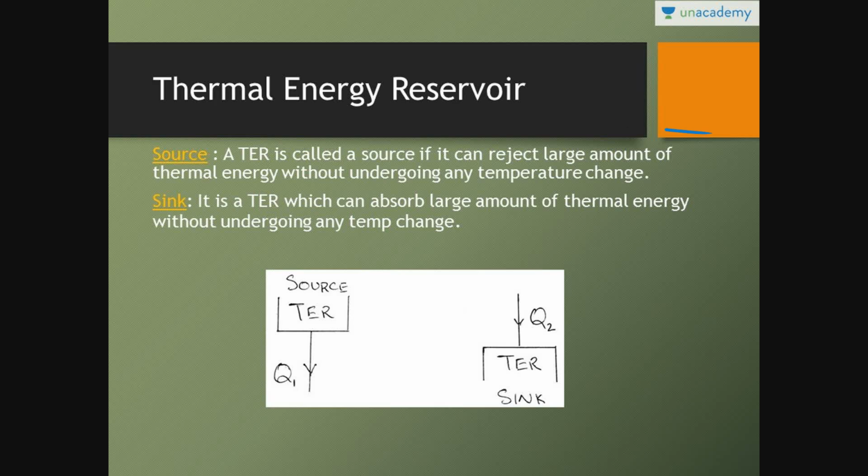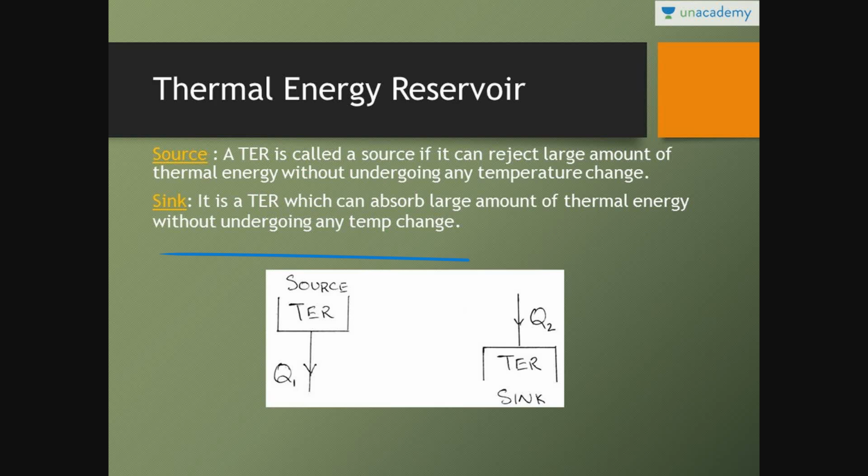So what is the source? A thermal energy reservoir is called a source if it can reject a large amount of heat without undergoing any temperature change. And a sink is a thermal energy reservoir which can absorb a large amount of thermal energy without undergoing any temperature change.